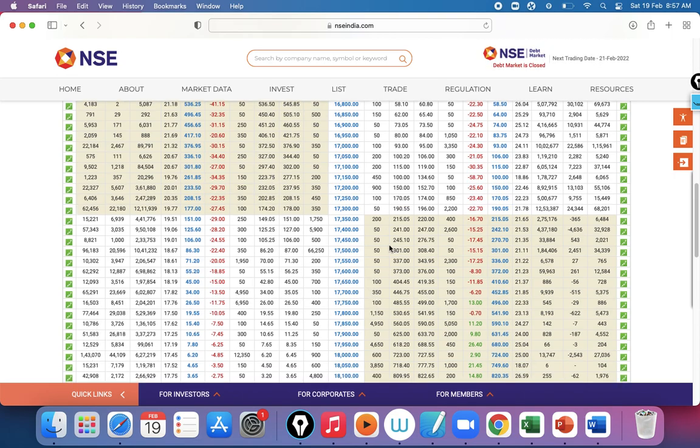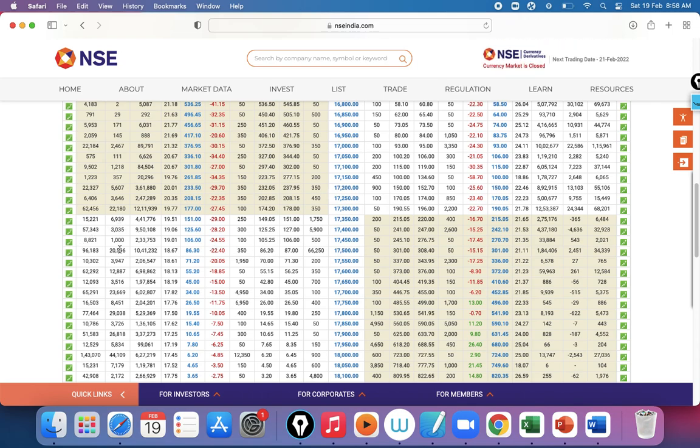So this is all about open interest. Open interest is like an entire week. See, so many people are sitting and eating the biryani. The open interest means so many people are sitting there eating the premiums. And the same with the put option also, there are so many people sitting at 17,000 and they are eating the premiums.